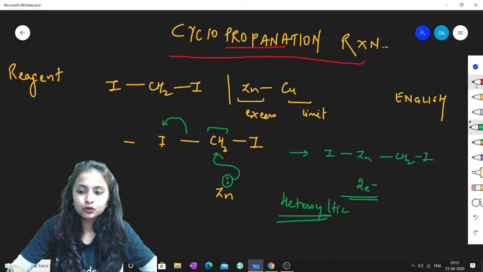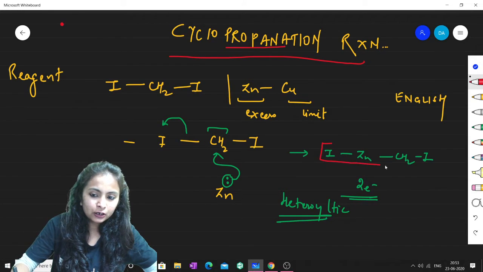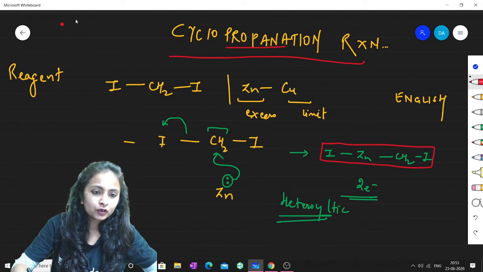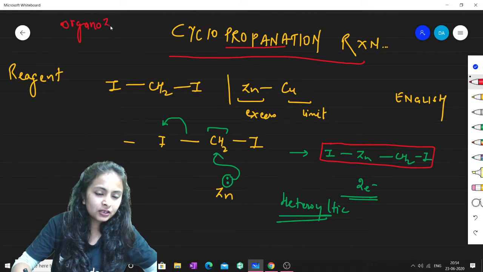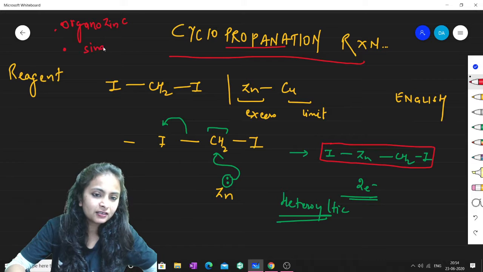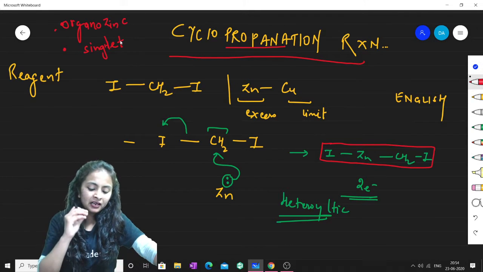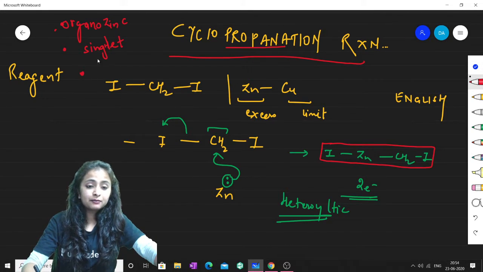Okay, so now the conclusion points, the points which are to be concluded here. First point is, you can see easily that an organozinc compound is formed now. Fine, organozinc compound is formed. Second, we say that it always behaves as a singlet carbene. Just note this point. Despite saying carbene, I must say this is a carbenoid. Then, because it is singlet, obviously it will be stereospecific.